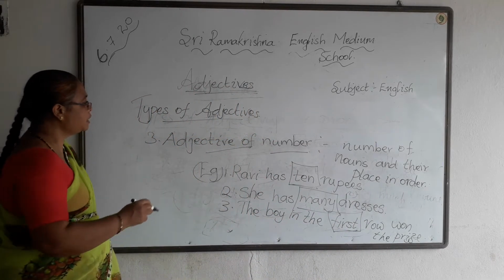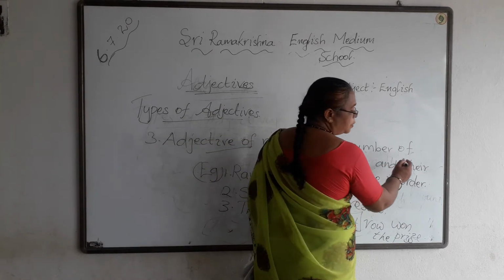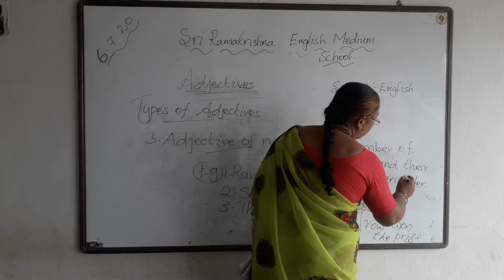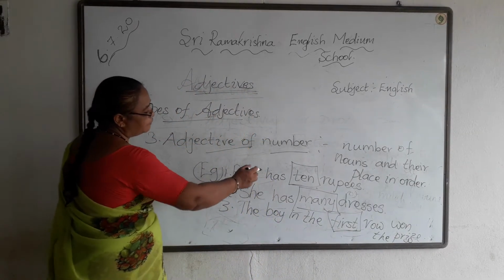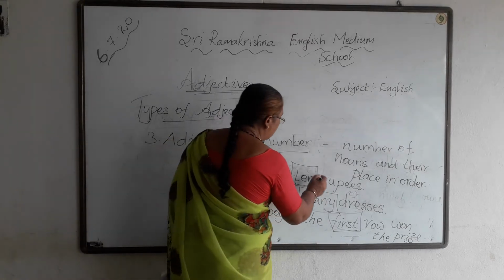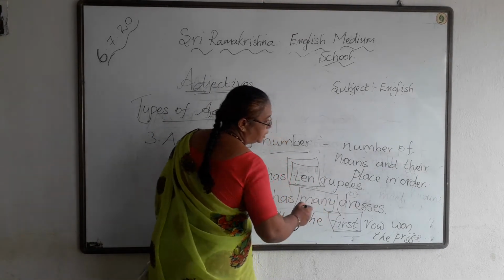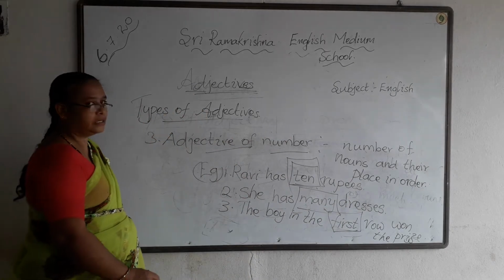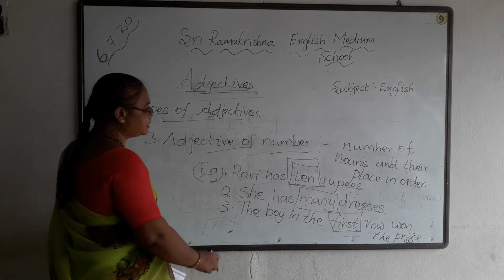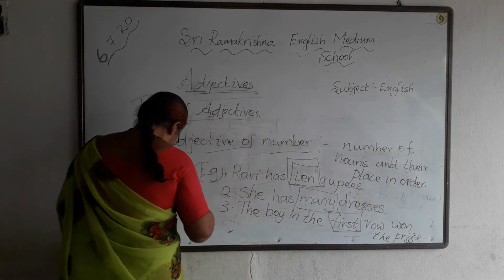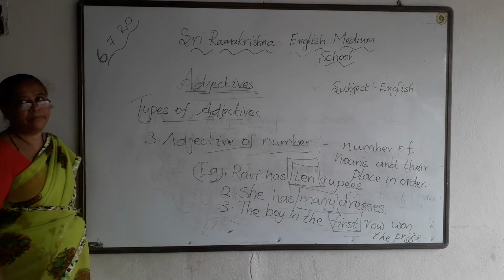Now listen dear children. Adjective of number is used to show the number of nouns or pronouns and their place in order. First one, example: Ravi has 10 rupees. 10 is the adjective of number. Second one, she has many dresses. Here many is the adjective of number. Third one, the boy in the first row won the prize. Here first is the adjective of number. Understood, children? I hope you have understood about the adjective of number.